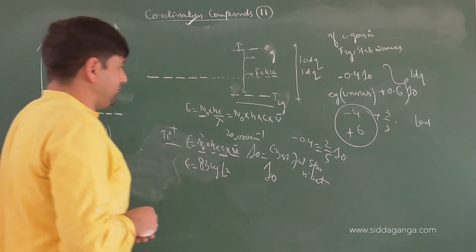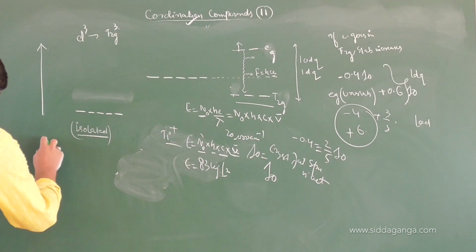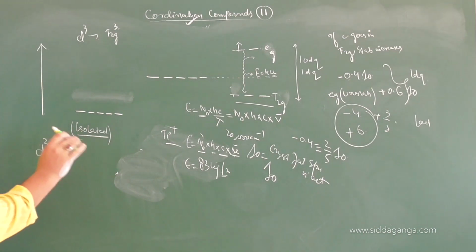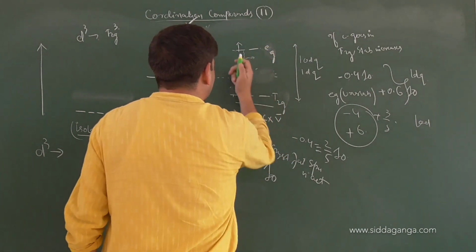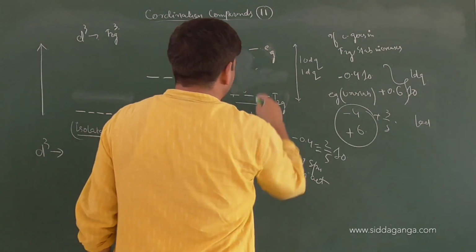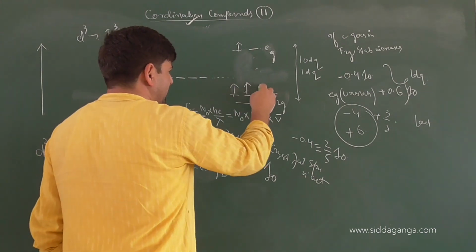Now my question: if we have the configuration till d3, it doesn't matter, because till d3 we have a simple postulate. Electrons will keep on going in which set? The t2g set. So we have one electron here, one here, one here.